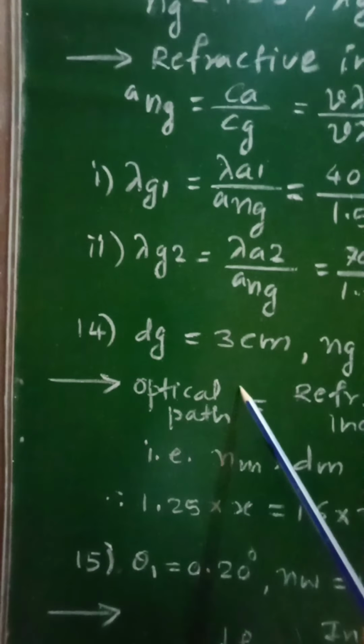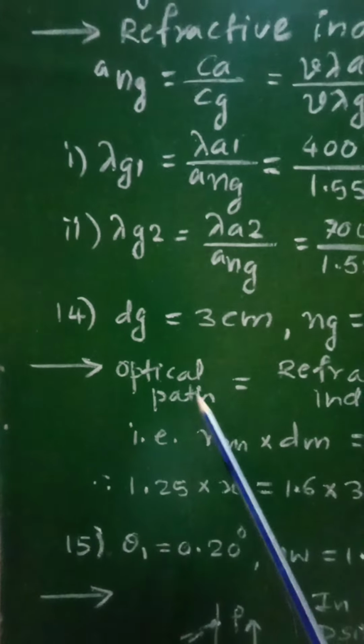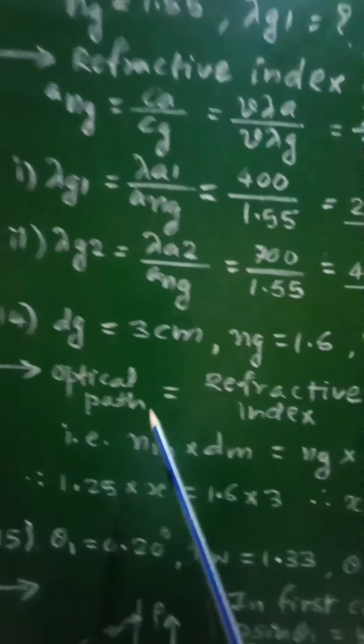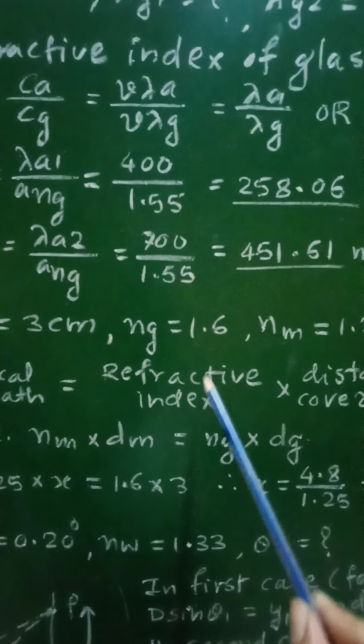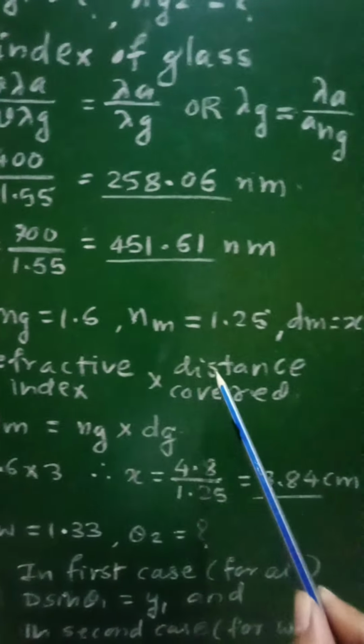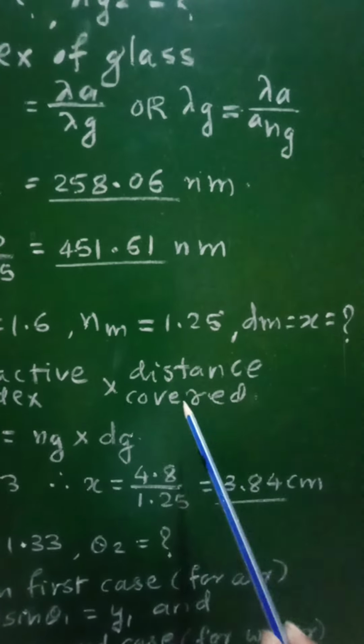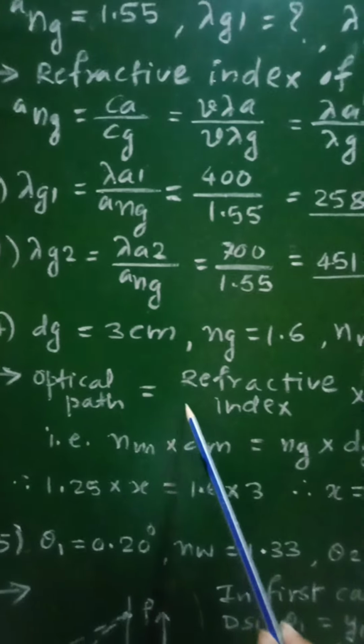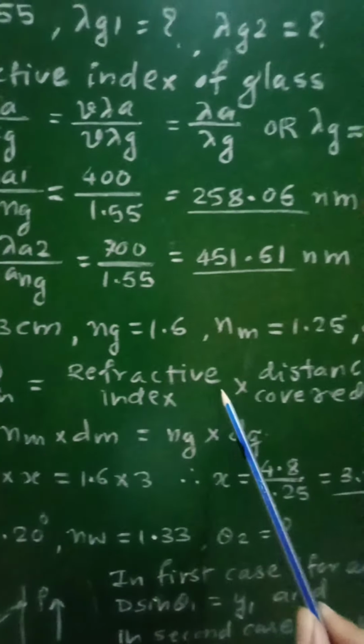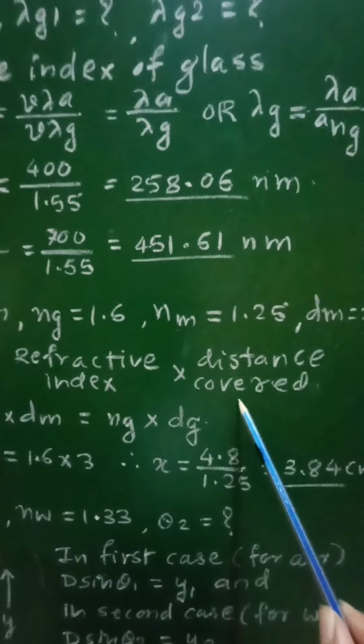Now let us see the solution of this. We know the relation for optical path. Optical path is nothing but the product of the refractive index of that medium and the distance covered by the light in that medium, so optical path is equal to refractive index into distance covered.